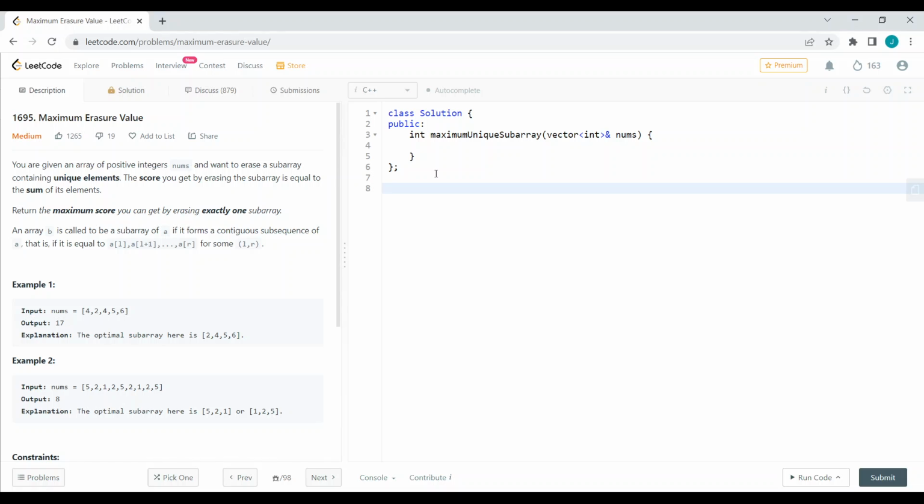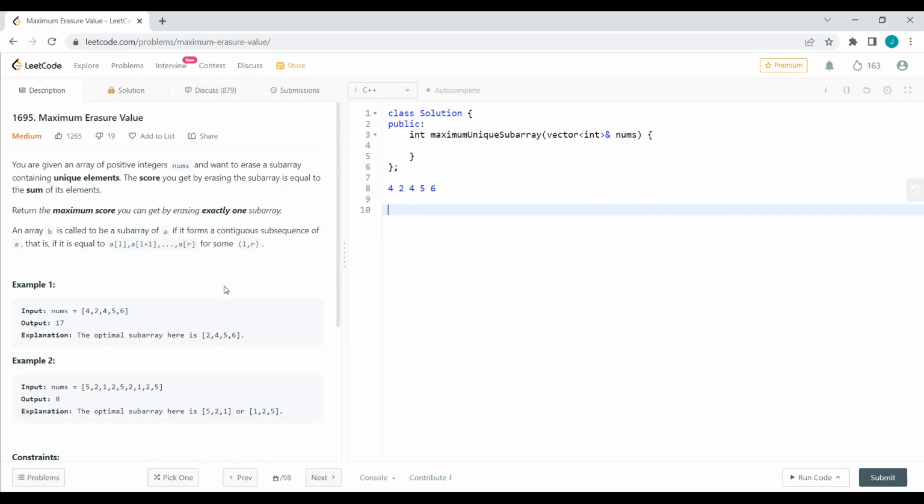Okay, we can take some example and see: 4, 2, 4, 5 and 6. And they have given the most optimal since it is containing only positive integers. If the array contains distinct integers, then the whole sum will be our answer, our maximum score. But if it does not contain distinct unique elements, then we have to find some unique subarray such that we will get the maximum score.